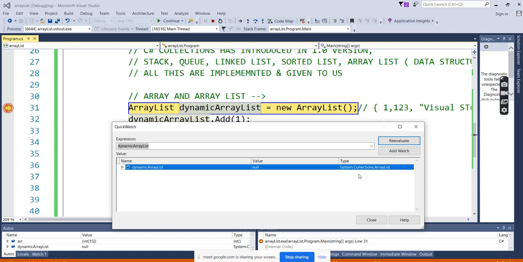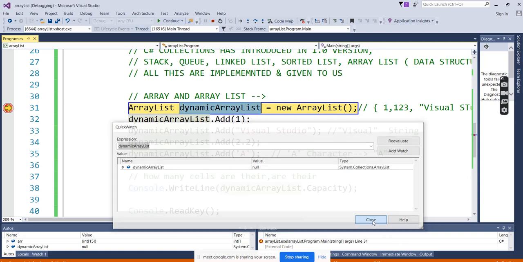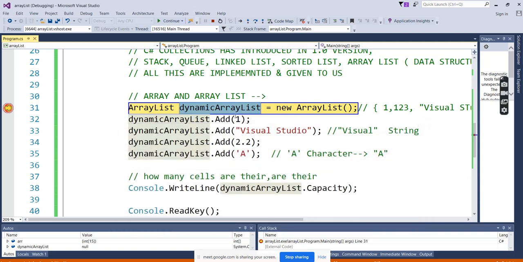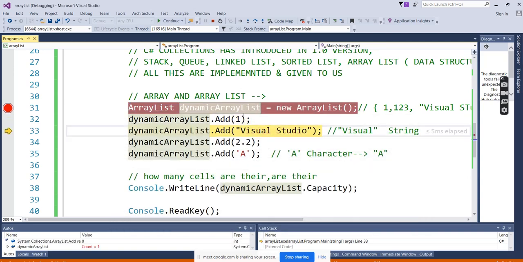Array list, in which namespace is it? System.Collections namespace. This array list is there, and at the starting point the initial value is null. So what is added? 1 is added, right? Now check. The count is 1.